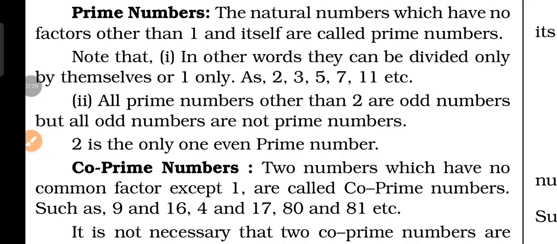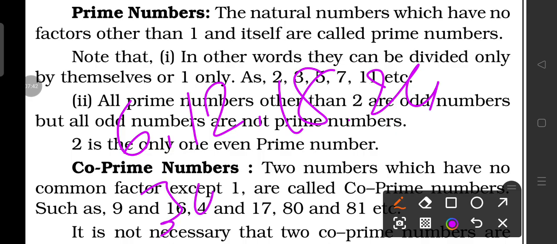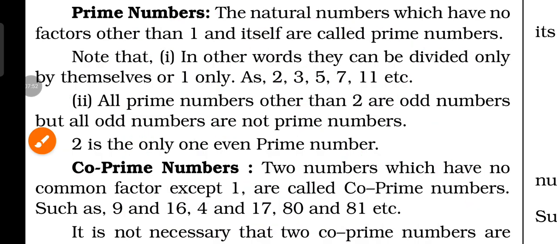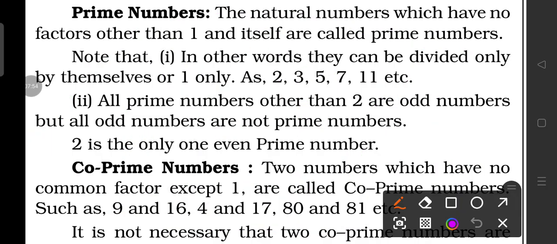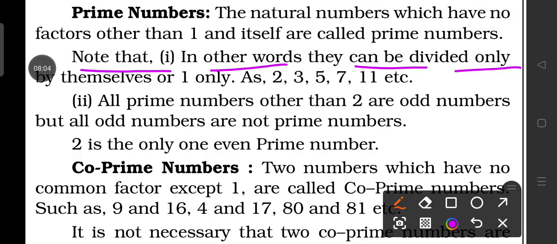All the tables are multiples of that number. Suppose we are talking about 6, 12, 18, 24, 30, 36, 42, 48, 54, 60. So these are the multiples of 6. Now note that prime numbers, in other words, can be divided only by themselves.